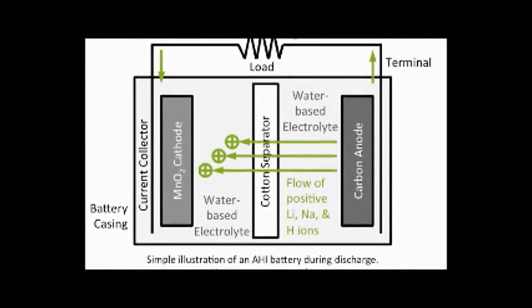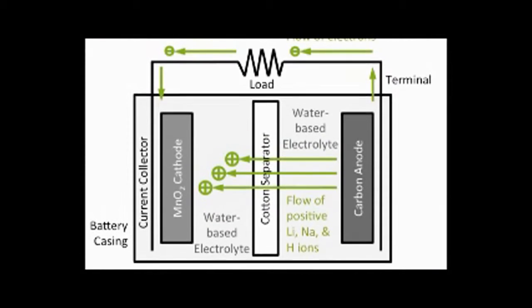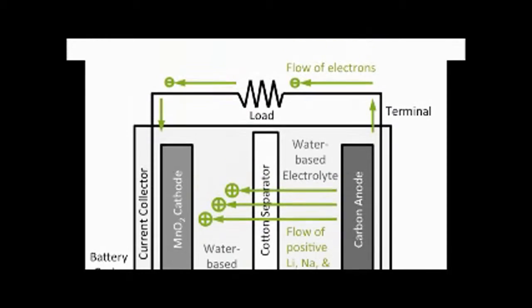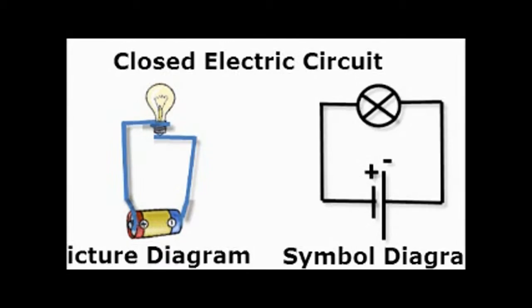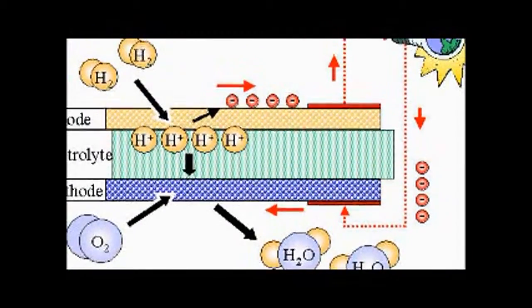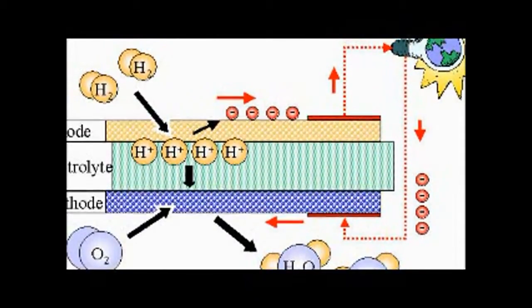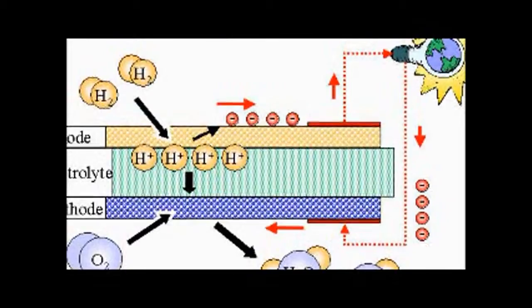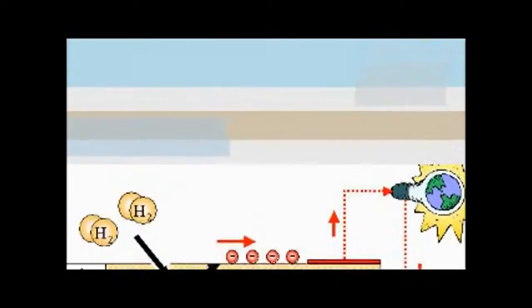The only place to go is the cathode, but the electrolyte keeps the electrons from going straight from the anode to the cathode within the battery. When the circuit is closed, the electrons will be able to get to the cathode. However, this electrochemical process changes the chemicals in the anode and cathode to make them stop supplying electrons, so there is a limited amount of power available in the battery.